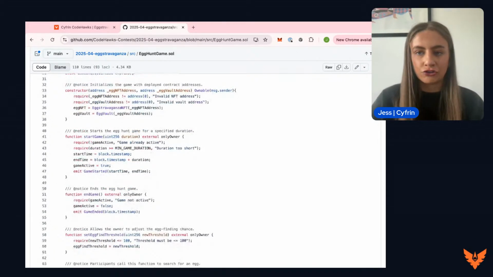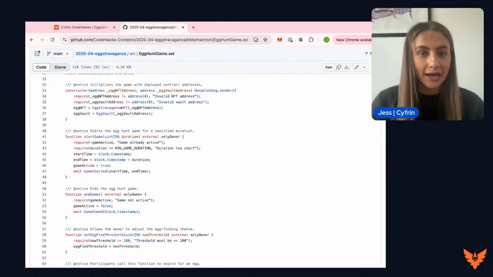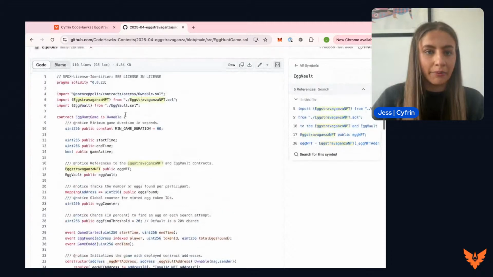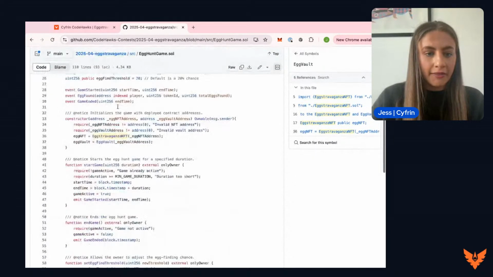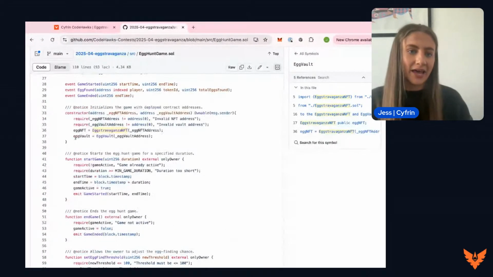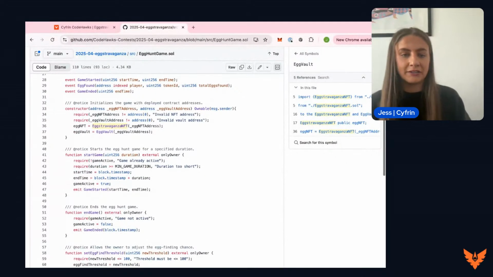First of all, we have the constructor. Now, the constructor takes the address of the egg NFT contract and the egg vault contract. It will make sure that they are not the 0 address and make sure they are valid addresses. We will then define the addresses as those contracts that have been imported up here. Moving on, we should all be set up to get started and start to play that game. Now the constructor has been set and initializes the game with the deployed contract addresses from the other 2 contracts that we're going to be relying on during these functions.